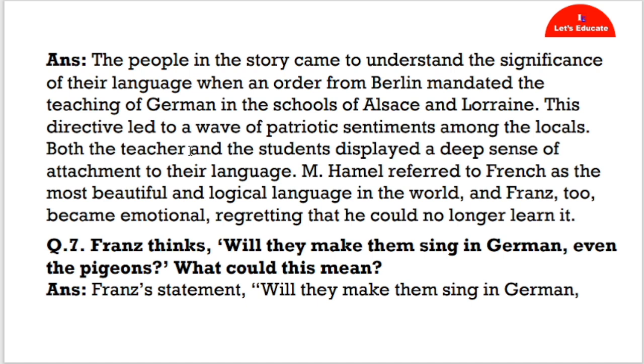This directly led to a wave of patriotic sentiments among the locals, and both the teacher and the students displayed a sense of attachment to their language. M. Hamel referred to French as the most logical and beautiful language in the world, and Franz too became emotional that he could no longer learn it.